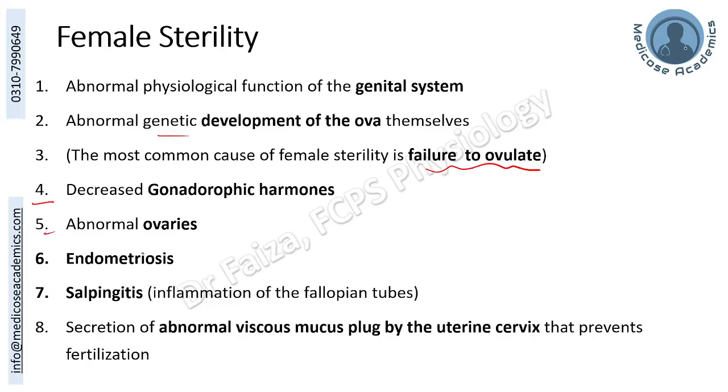Abnormal ovaries, for example polycystic ovarian disease. Or maybe the ovum was normal and fertilization occurred, but the uterus had some disease like endometriosis. Salpingitis is the inflammation of the fallopian tubes that will retard the movement of the ovum and the embryo. Or the secretion of an abnormal mucus plug by the uterine cervix will prevent fertilization. Normally, the first half of the cycle has a high level of estrogen and the second half has a high level of progesterone, and the estrogen makes this mucus thin. If the level of estrogen goes up and down, the thin mucus will be replaced by a thick mucus plug that will retard fertilization.